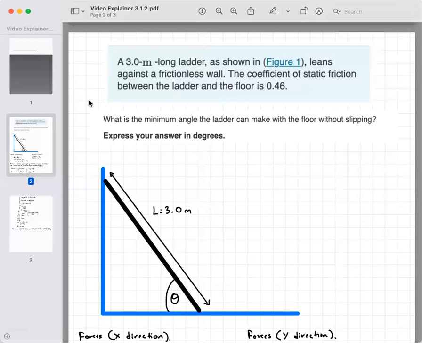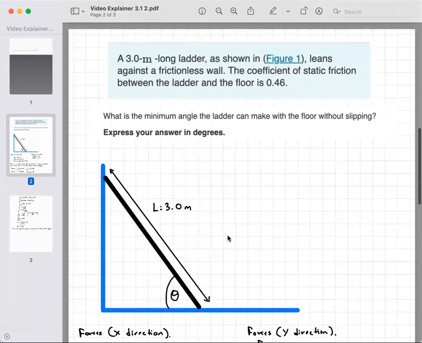So what I first did was I drew out this figure to represent what's going on in the situation. So it says that the ladder is leaning against the wall. The ladder has a length L of 3 meters, and it creates an angle with the floor, which is going to be described as theta. And so we're going to be solving for the minimum angle the ladder can make with the floor without slipping.